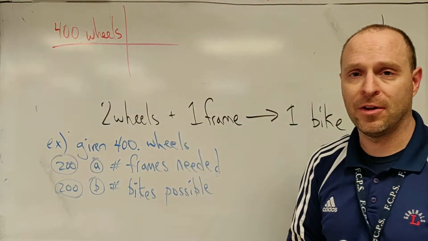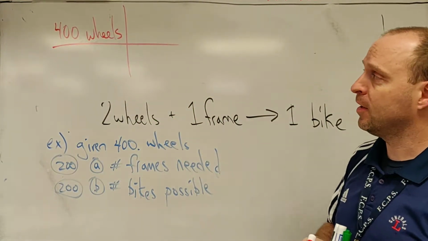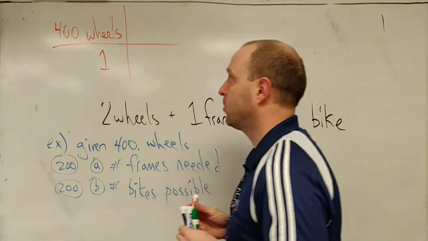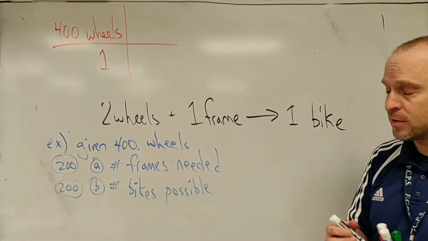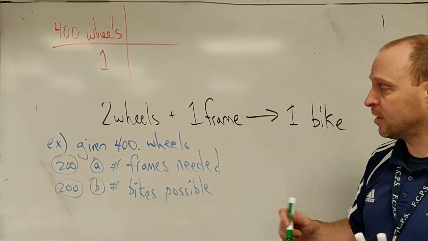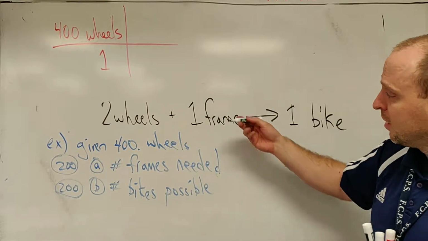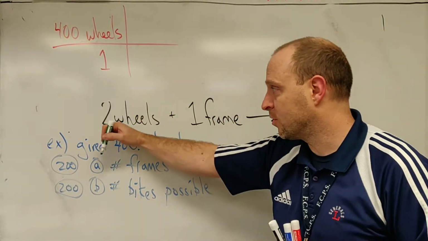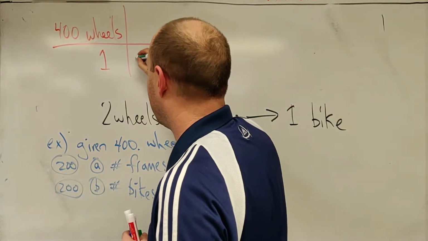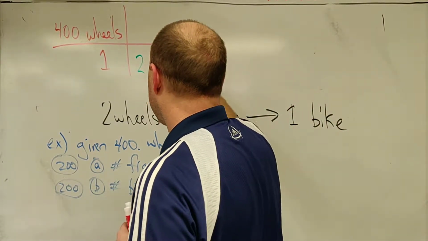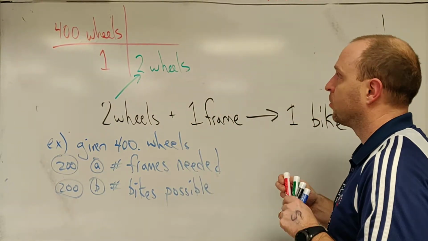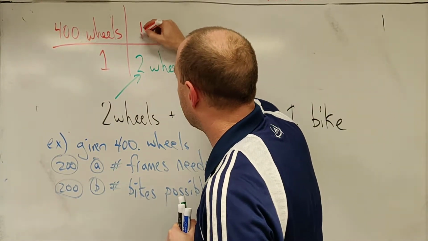Okay. In dimensional analysis, the units guide the calculations. Our units right here are wheels. Okay. So the first thing is what's given, wheels. And then we want to make wheels go away and find out about the things of interest. In this case, frames are of interest, and our ratio is right here, 2 wheels. I want wheels to go away. Wheels is going to appear diagonally down. There's 2 wheels, right, for every 1 frame. So I want to know about frames.